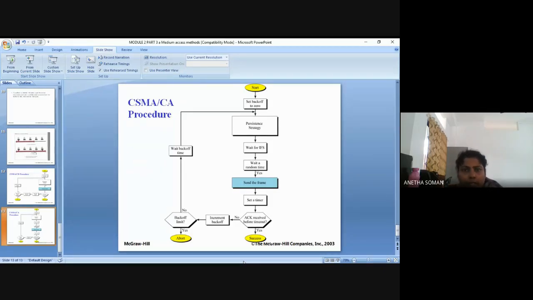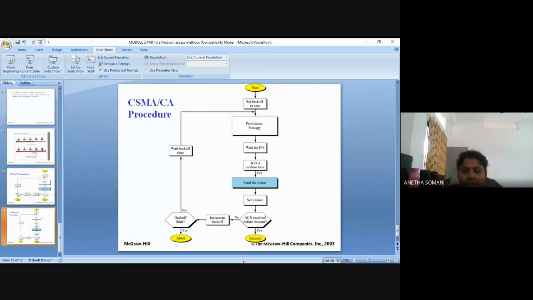Now how does this work? I have told you there is no collision; it avoids the collision. The initial step is that, by making use of any of the persistence strategies, the station will sense the line. If the line is idle, it will wait for the inter-frame space.